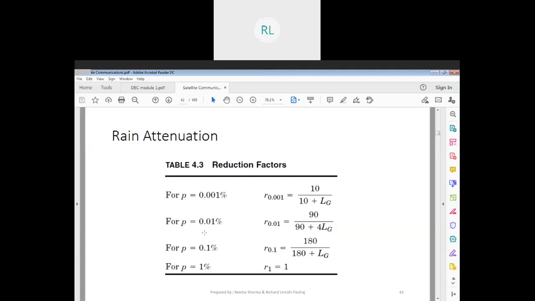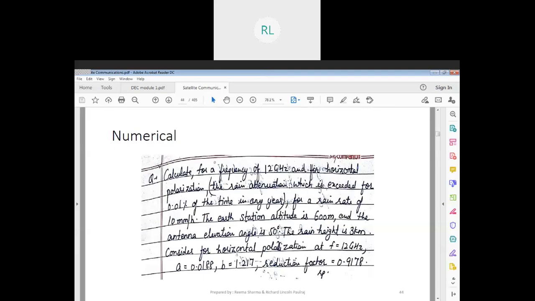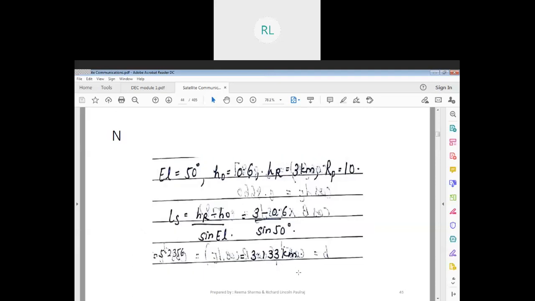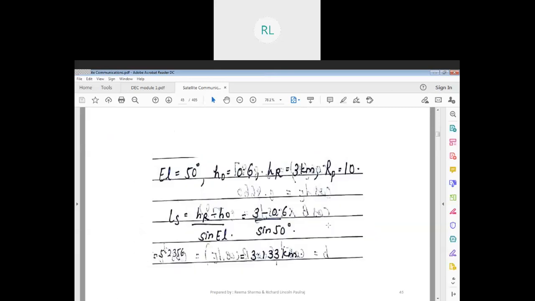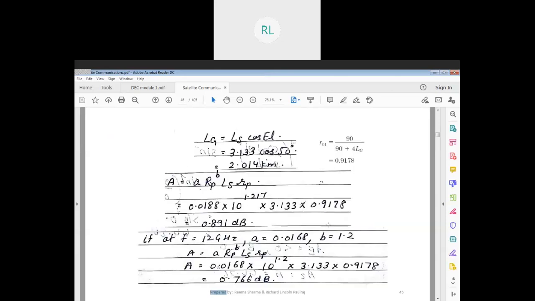Now I am using this r0.01. Why am I using r0.01? Because of my 0.01. So I have put up this r0.01, where I have to use 90 divided by 90 plus 4 times LG.